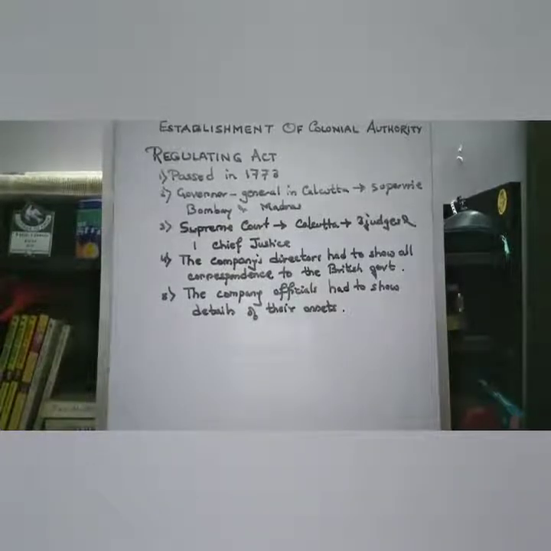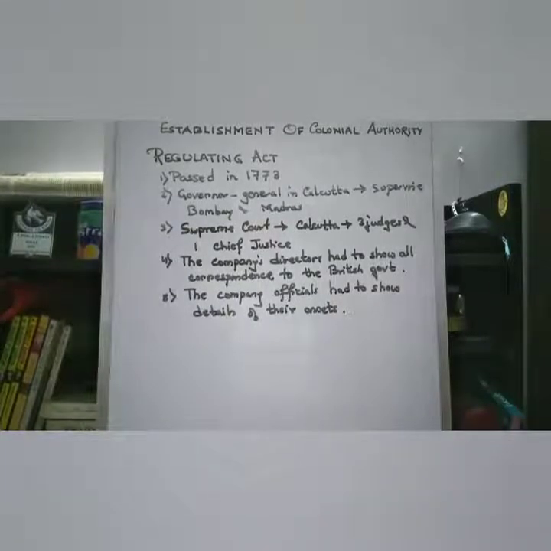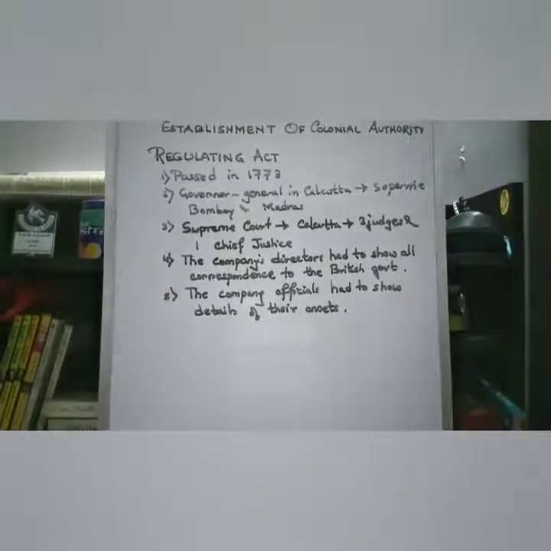From the name Regulating Act only, we get an idea that it was an act to regulate the working of the East India Company in India. This act was passed in 1773 by Lord North, and the act provided that the governor in Calcutta would now be known as the Governor General, and he would supervise the governors of Bombay and Madras.